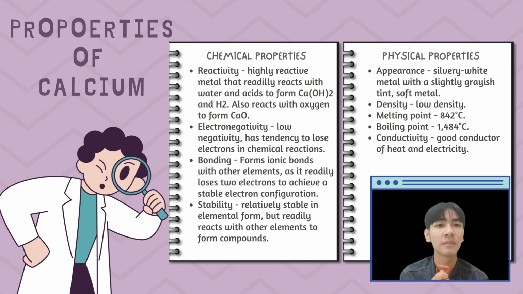Secondly, we talk about the physical properties of calcium. The appearance of calcium is a silvery white metal with a slightly grayish tint, and it is also a soft metal. Calcium density is low and the melting point is high, which is 842 degrees Celsius. The boiling point is also very high, which is 1484 degrees Celsius. And lastly, calcium is a very good conductor of heat and electricity.